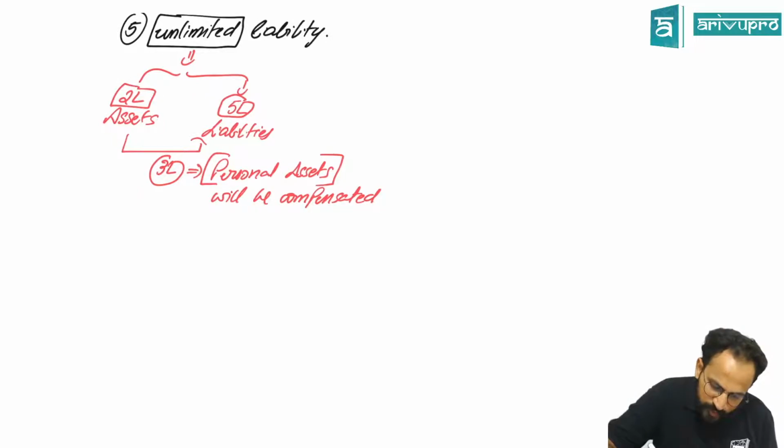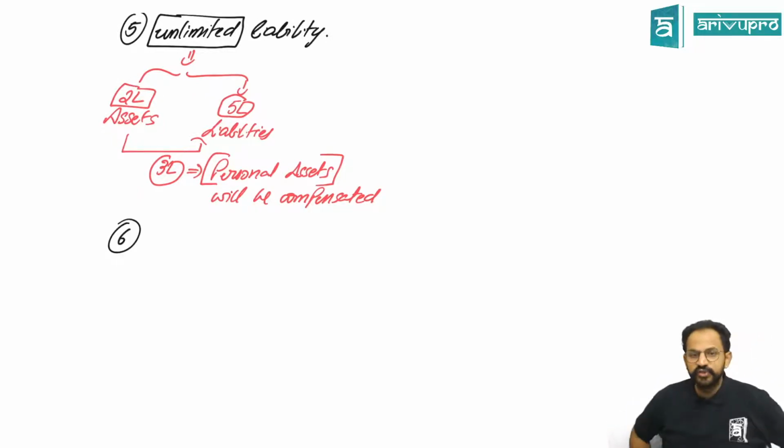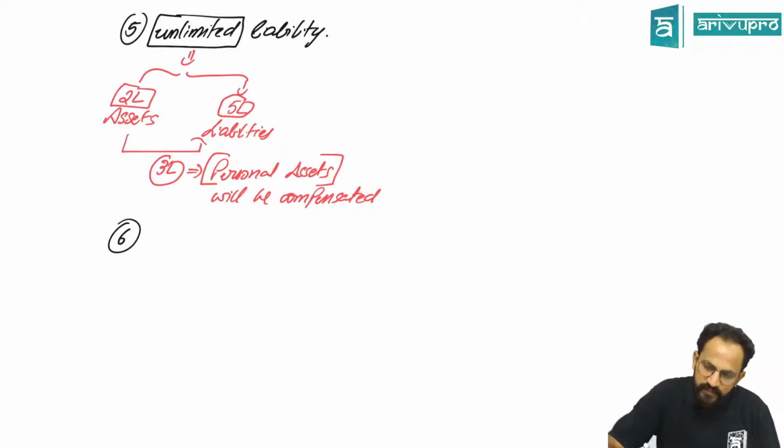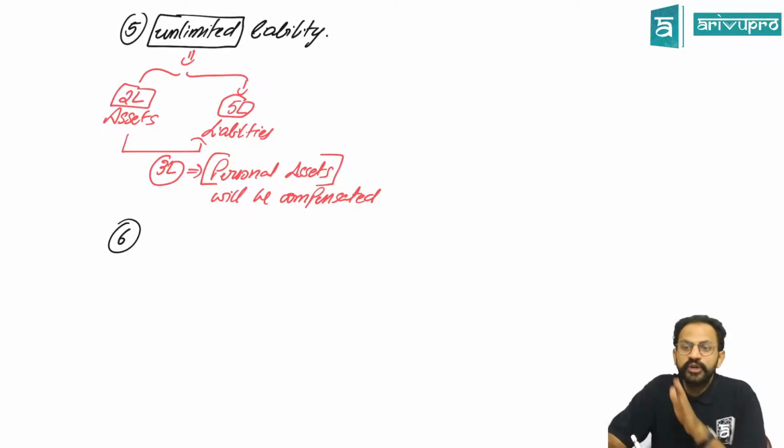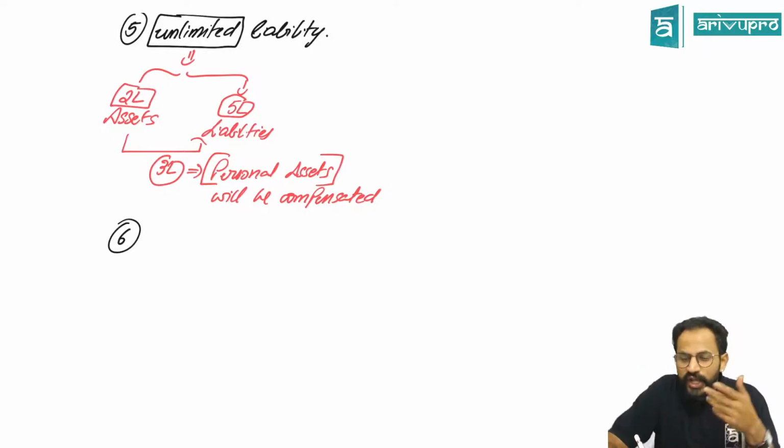Okay, cool, good point. Next one. What else are the nature of sole proprietorship? The proprietor and the business are one and the same. That is, if the proprietor dies or is mentally unstable, the business will come to an end with the death of the proprietor. Wonderful point. So, if the proprietor dies, the business also dies with him. What do you mean by that? Is there any word used for it?